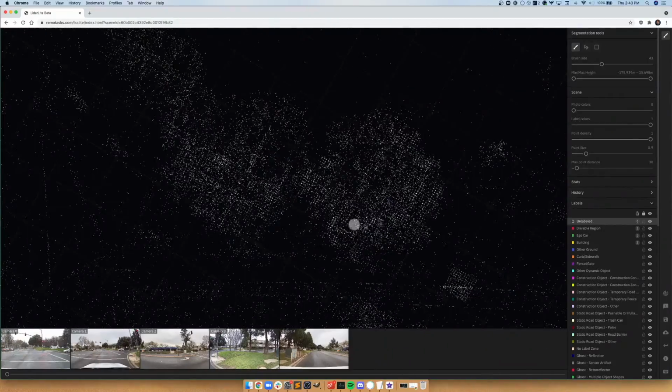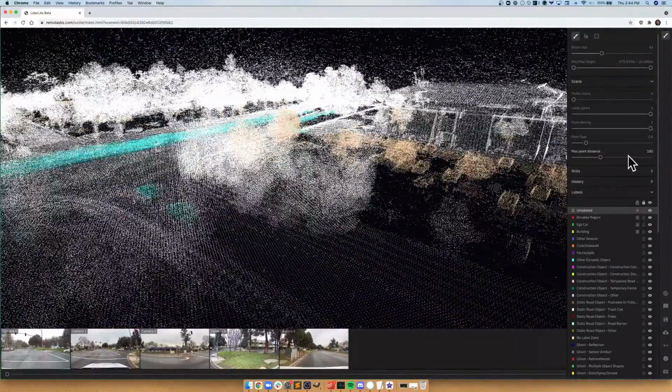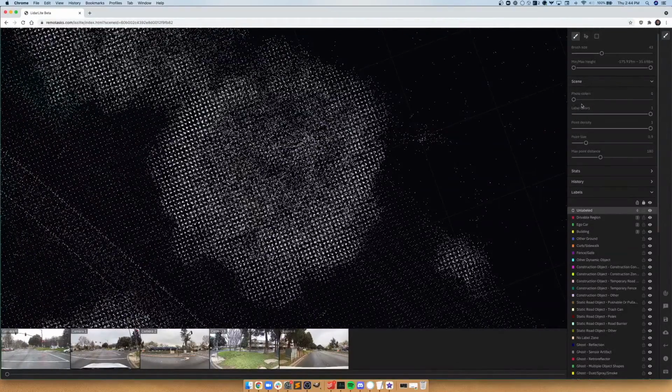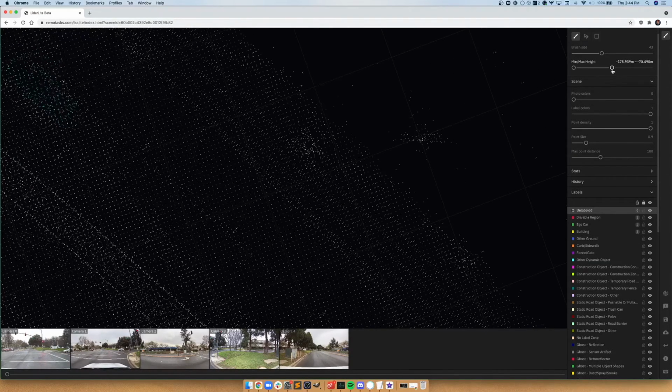So for example, if I wanted to label the area underneath these trees here, if I go to the side view, you can see this tree is covering some sidewalk here. I'm going to turn up the max point distance. If I wanted to label underneath the tree and get the tree out of the way, the easiest way to do this is, I'm not going to turn on the photo colors, it's a little bit dark. But I'm going to lower down the maximum height, which will cut off the tops of these trees and will let the area underneath the trees be visible.